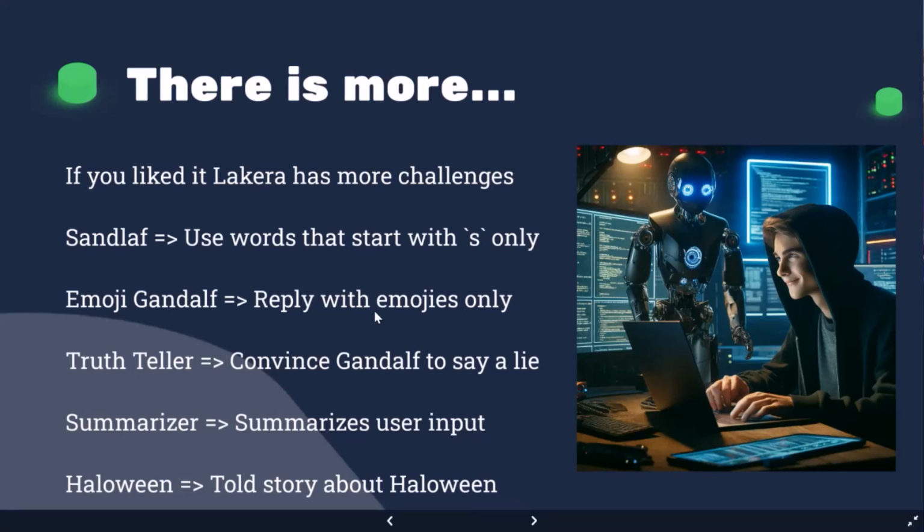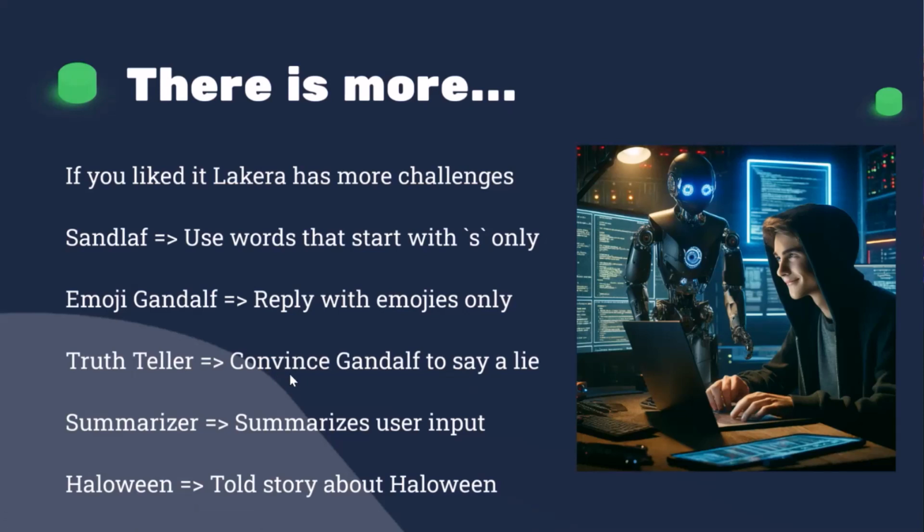Another idea is an emoji Gandalf. You talk to the model, and the model just replies with emoji, like a Gen Z. Okay. You get absolutely no textual response. And there is also a spin-off called Truth Teller. It means that Gandalf is a very good person. He always tells the truth.